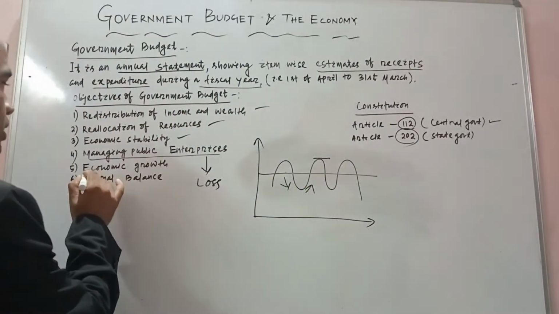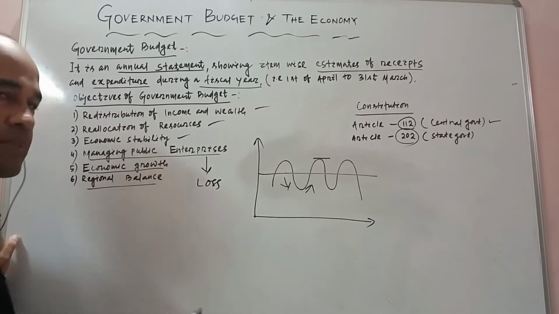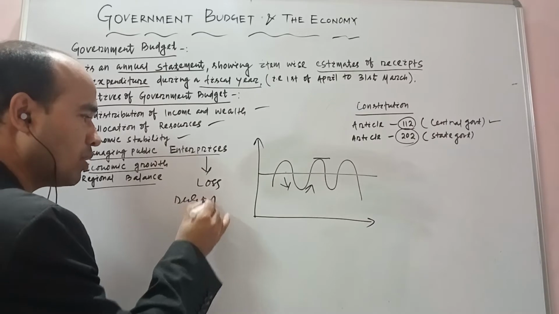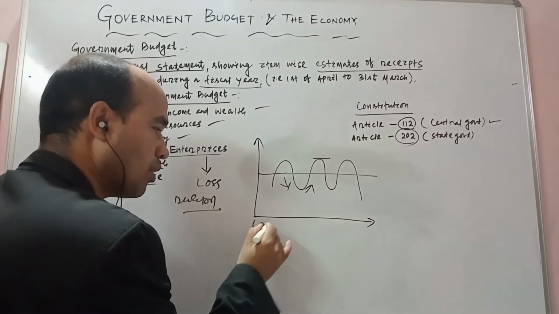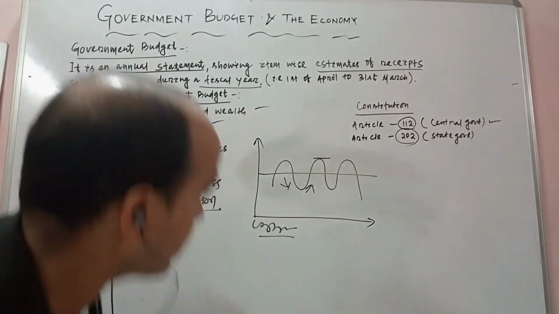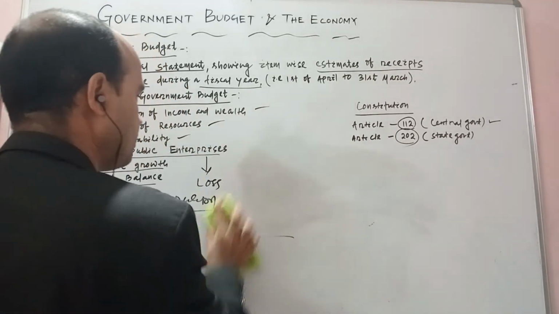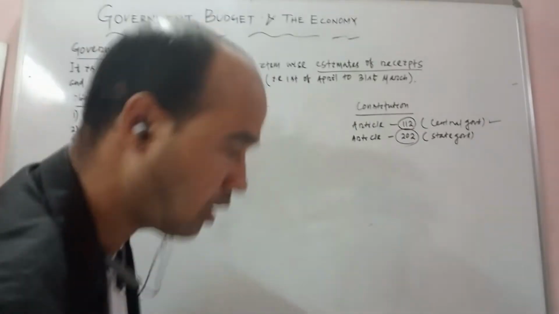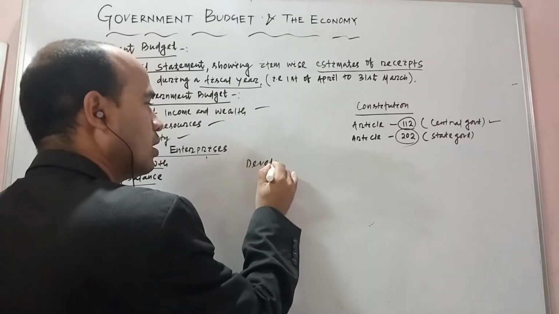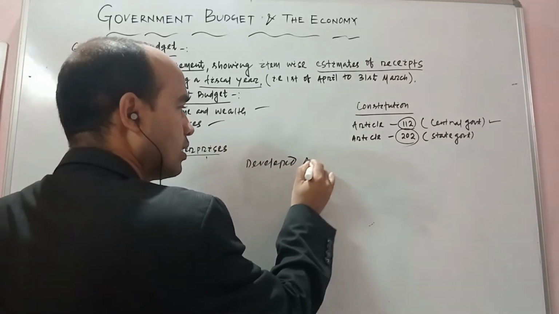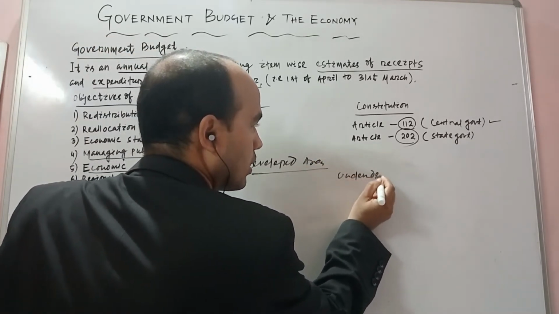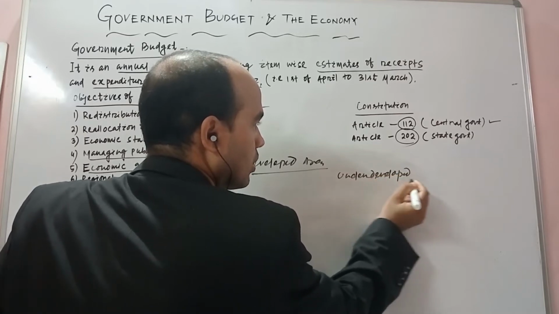Next is called regional balance. This means you have seen in India, some areas are so developed and some areas are underdeveloped. Okay, I will write it again clearly, since it is not visible to you, I think. Suppose some area is called a developed area, and some is called an underdeveloped area.